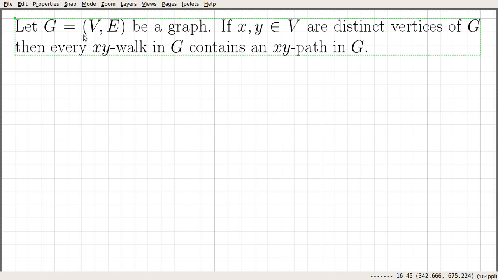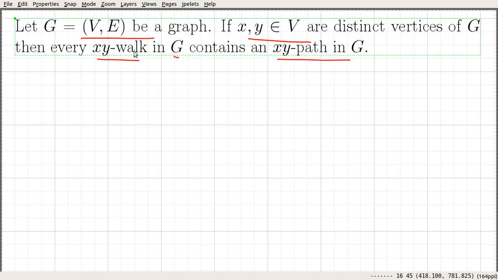Let G equal to (V, E) be a graph, and let x and y be distinct vertices of G. Then every xy walk in G contains an xy path in G. That says if in a graph G you have an xy walk, then there also exists an xy path.